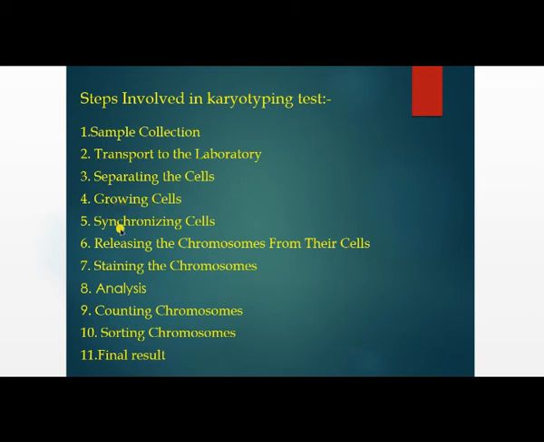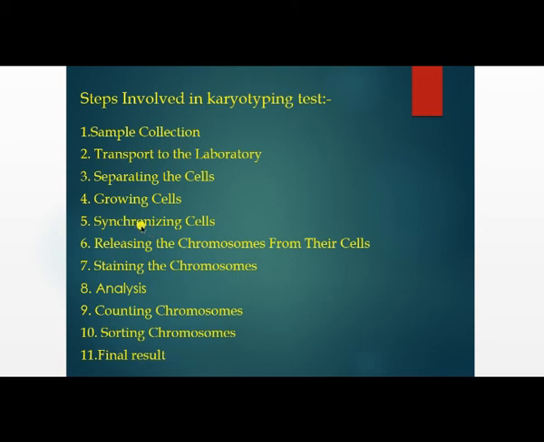Next, synchronizing the cells. What does synchronizing mean? When a cell undergoes the cell division process, in this condition you can arrest the cells, where the condensed form of chromosomes is present.